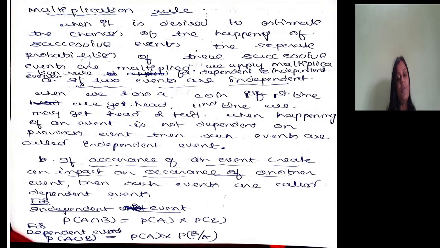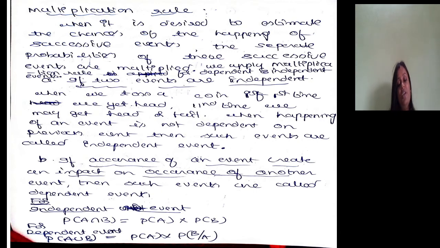Independent events. If the occurrence of an event creates an impact on the occurrence of another event, then such events are called dependent events. This is how to analyze independent and dependent events.